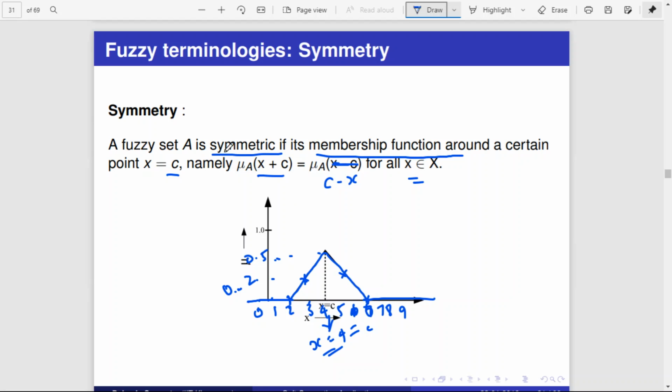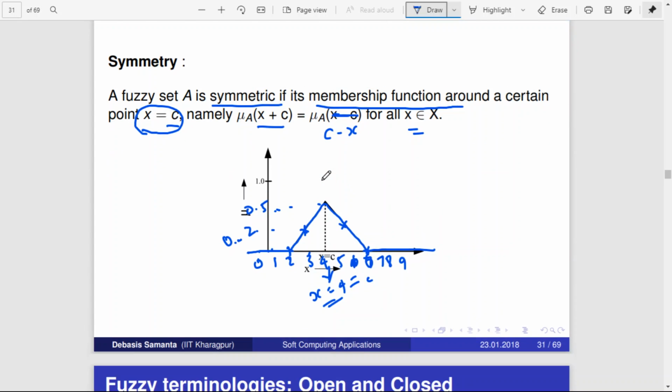Now you see this definition. A fuzzy set A is symmetric if its membership function is around a point c such that the membership function of (x plus c) is equal to the membership function of (c minus x), right? In such a case, we call that membership function symmetric.